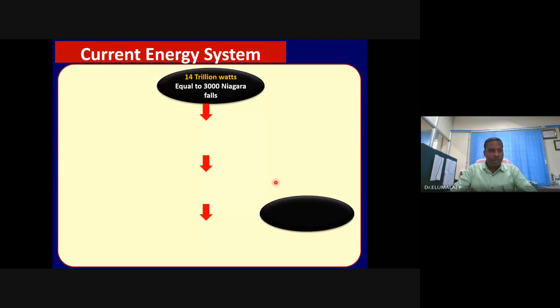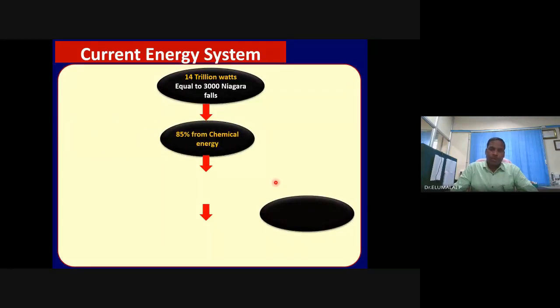So it belongs to Canada. At the edges between Canada and the USA, this Niagara Falls is located. Some of you have seen it, definitely, or maybe will see it in future. Unfortunately, we have only one such Niagara Falls. We need 3,000 Niagara Falls if we want to generate electricity out of that to feed the energy needs of the globe.